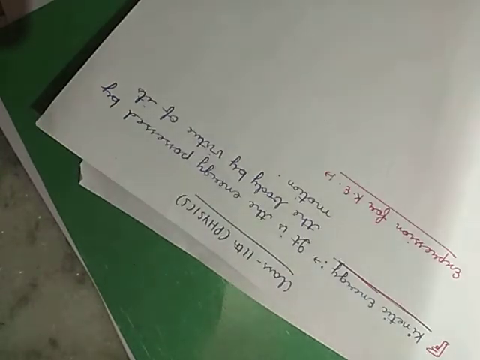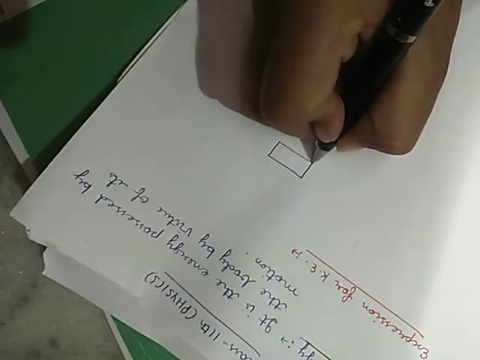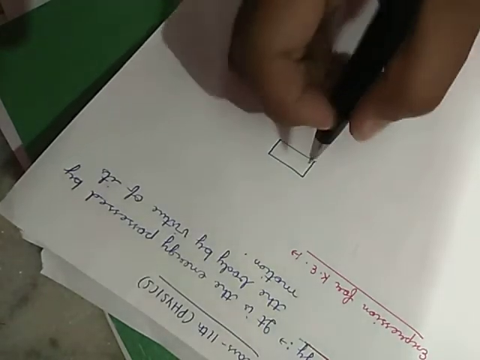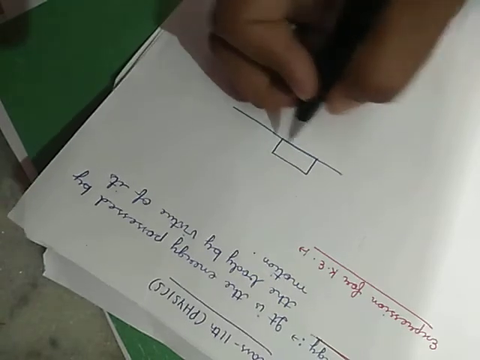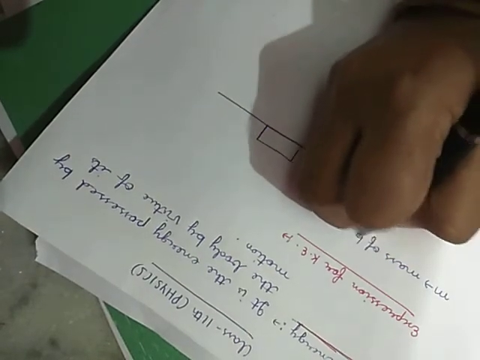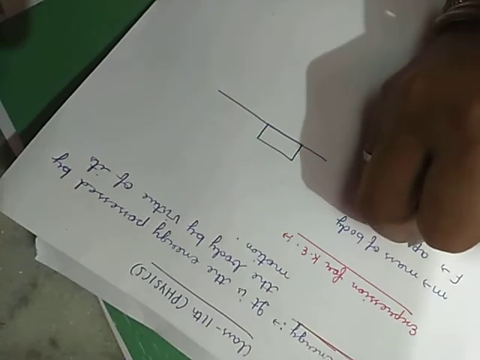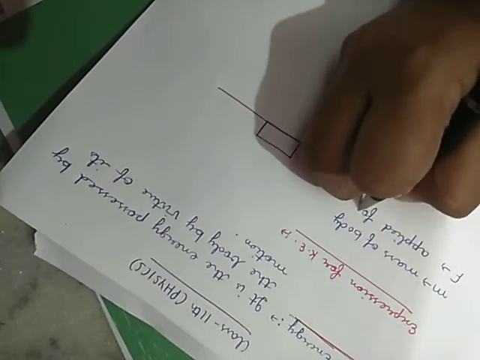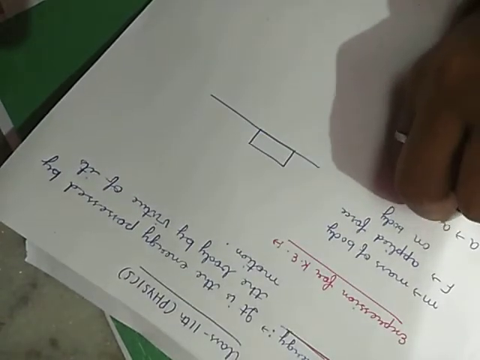The next is the expression for the kinetic energy. We are going to derive the formula for the kinetic energy. So we suppose that we have a body, a block, placed horizontally on the table. Let m be the mass of the body, F the force applied on the body, a the acceleration produced in the body.